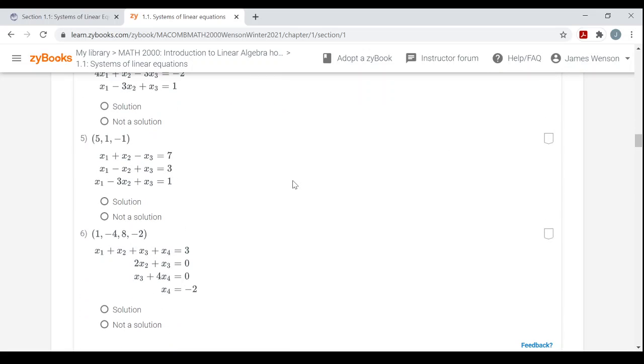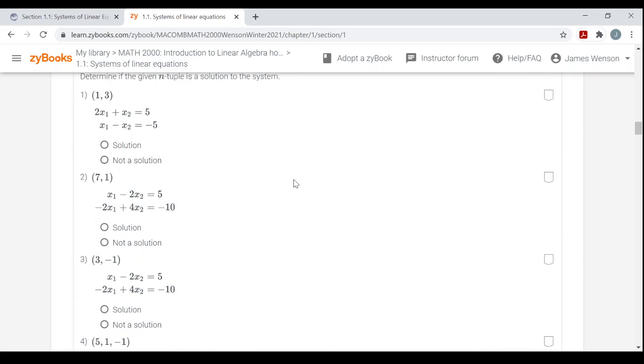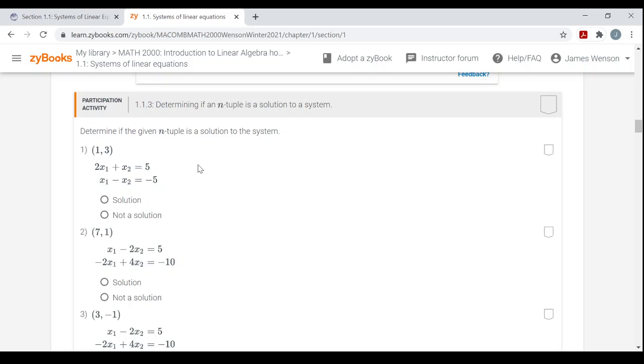There are 6 of these. I'll just go for the first 2 or 3. Bear with me here. Like I said, I'll work on pencil and paper. This first video will take a little longer. I'll do some more explaining than I will in future videos. But this one I'm just going to work out loud. So, determine if the given n-tuple is a solution to the system.